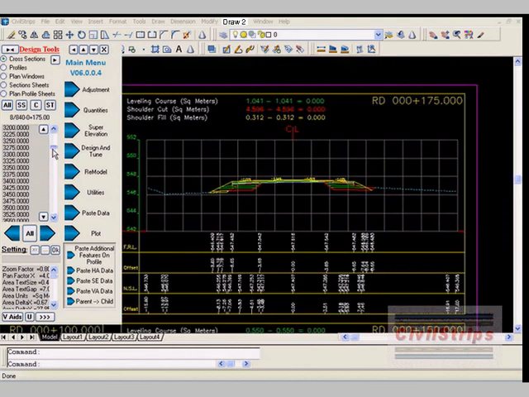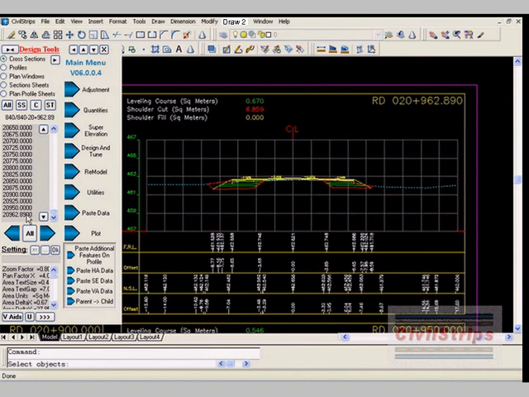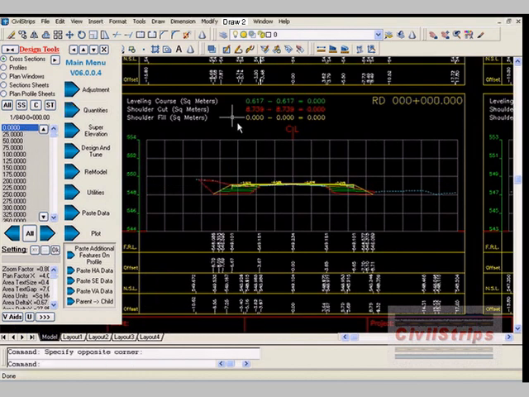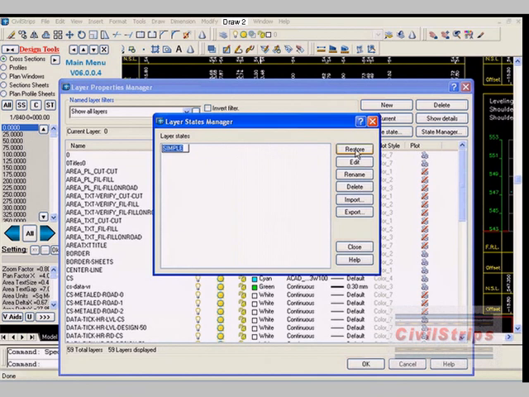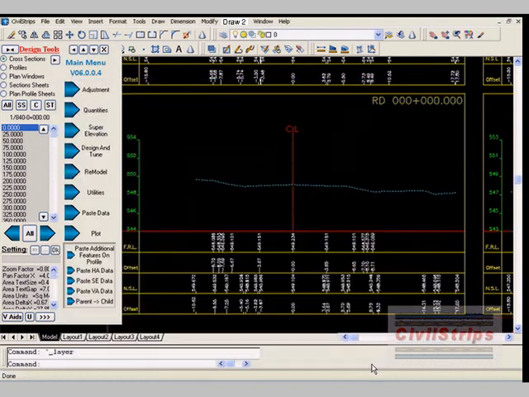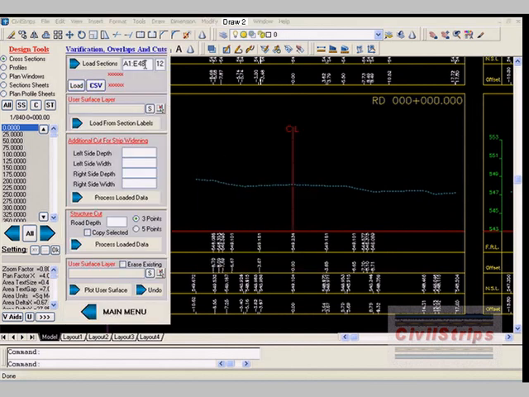For doing any operation on a cross section, first of all we have to select that section in the list box. For fast operations, we will freeze unnecessary layers. Select a desired section, click on the remodel menu and then update, and after this the shoulder cut and specification button.